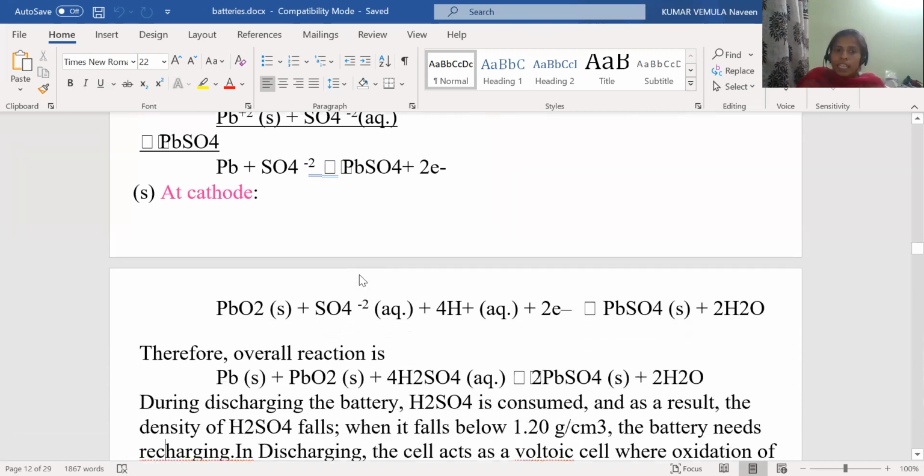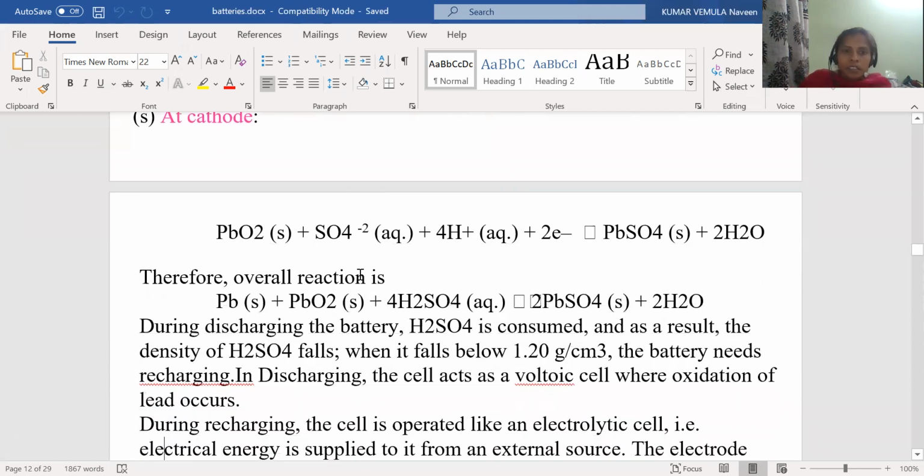Now let us see the reaction at cathode. At cathode, the PbO2 is gaining the 2 electrons. Whatever the 2 electrons are released at anode, those 2 electrons are gained by the cathode in the presence of electrolyte to produce PbSO4 and 2H2O. Now this is the reaction taking place at cathode.